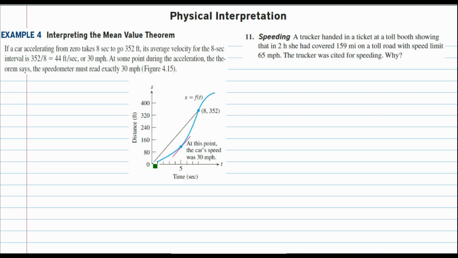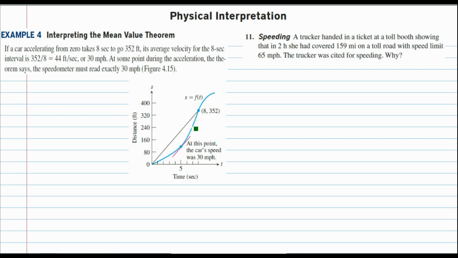So this is the distance the car had actually traveled, so you can see its slope is getting steeper and steeper, so the car is getting faster and faster as we go along here. But its average speed was 30 miles an hour. So at this spot, at 5 seconds, the car was traveling exactly 30 miles an hour.